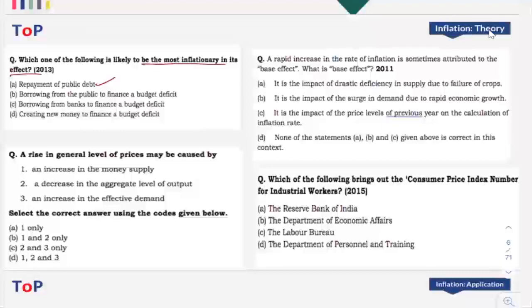Second is borrowing from the public to finance a budget deficit. Third is borrowing from banks to finance a budget deficit. And finally, creating new money to finance a budget deficit. Now, out of these options, what is the correct answer?